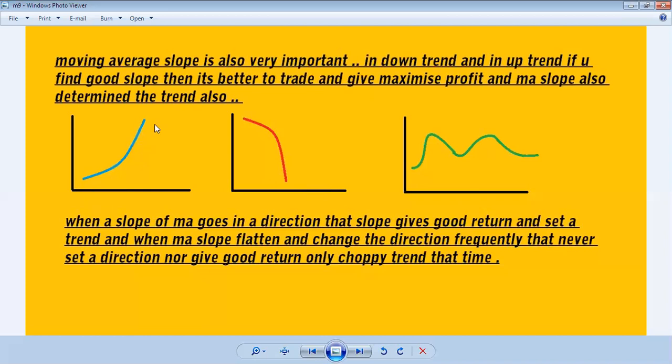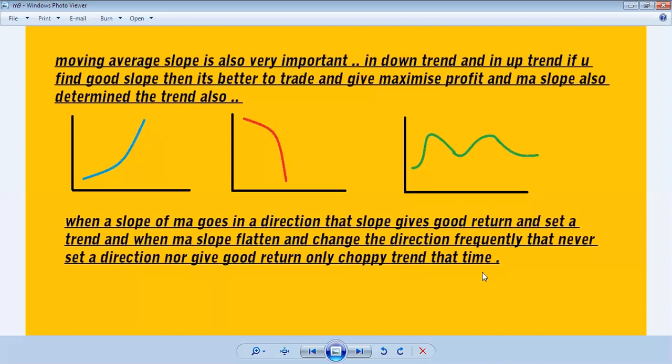How do we identify this trend? Through the slope of the moving average, we can identify whether the trend is going to be in an upward direction, a downward direction, or the choppy direction. When the moving average slope flattens and changes direction frequently, that never sets a direction or gives a good return; that time is only a choppy trend.